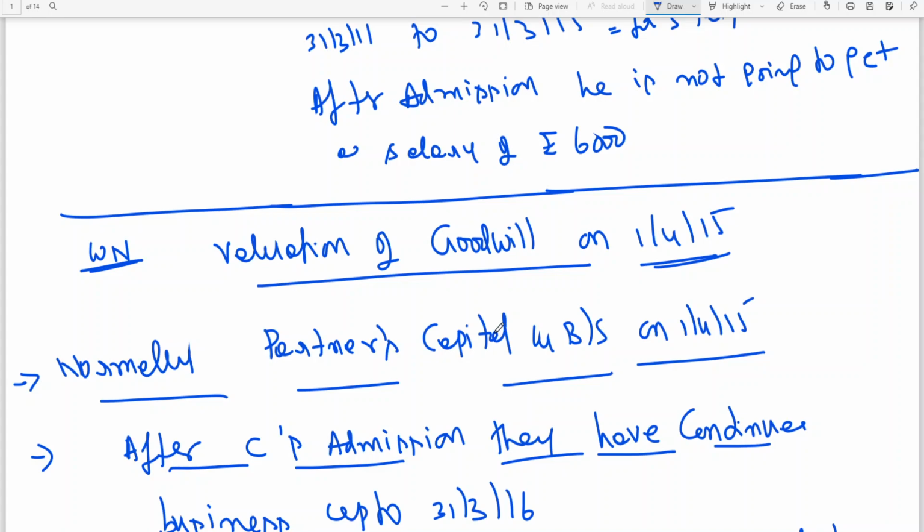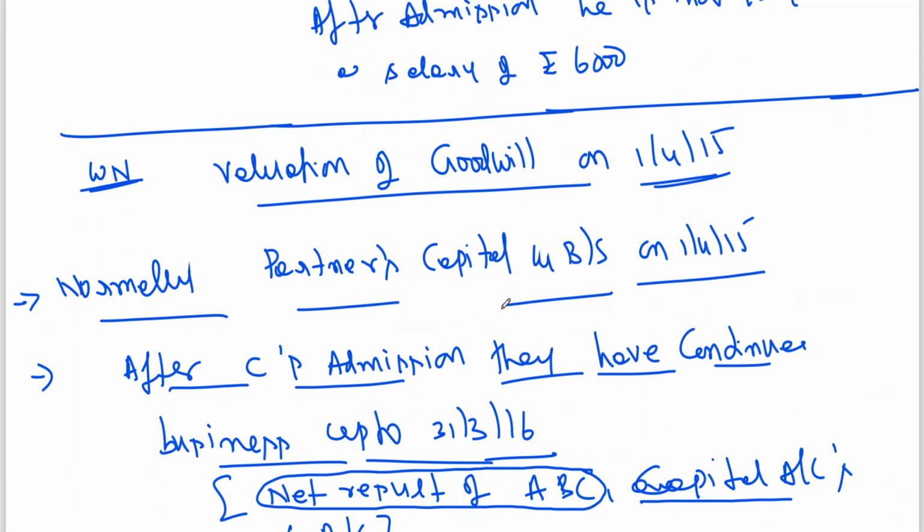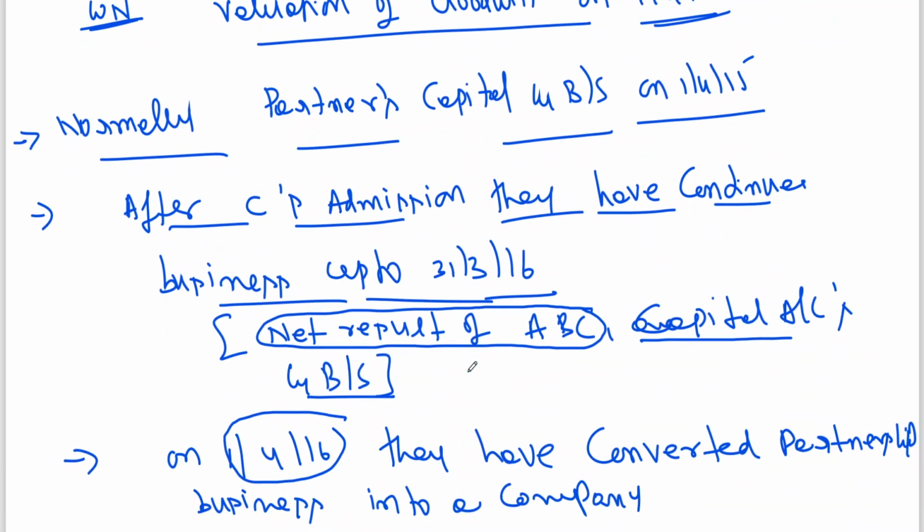So see, he has curtailed all those things. What has been curtailed? That is what I told you. To save time, which things have been curtailed? Partners' capital on the date of admission has been curtailed, and the balance sheet on the date of admission has been curtailed. And they continue business for 1 year.